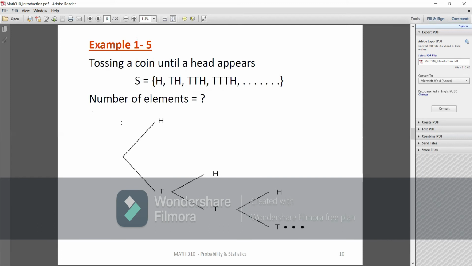Okay, guys, sometimes we cannot know the number of elements in the sample space. For example, if we are tossing a coin until a head appears. So if a head appears, we stop. What if a tail appears? We're going to throw it again. We may get either head or tail. If we got a head, we stop. But if we got a tail, we're going to continue, and we're going to keep going this way. So the number of elements here, we cannot specify it.